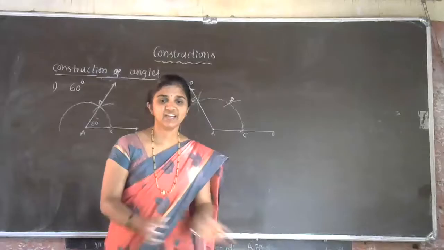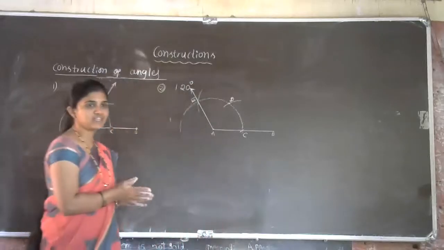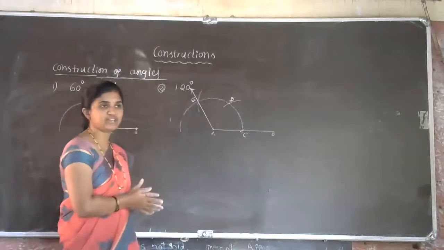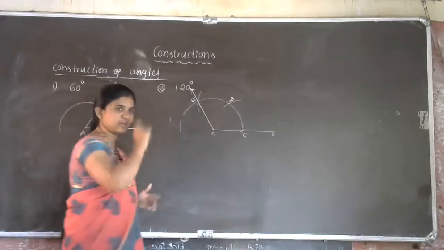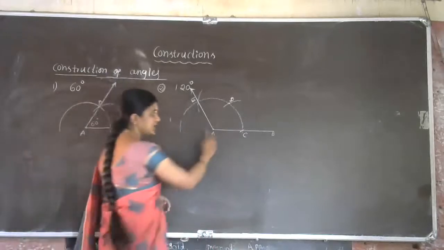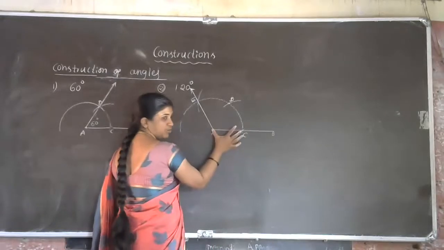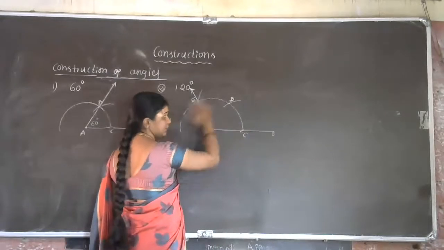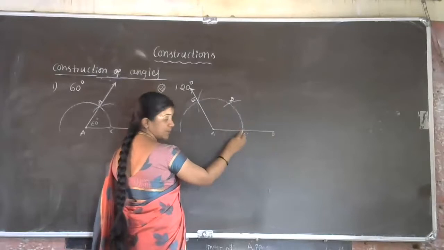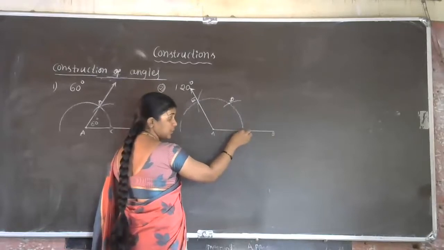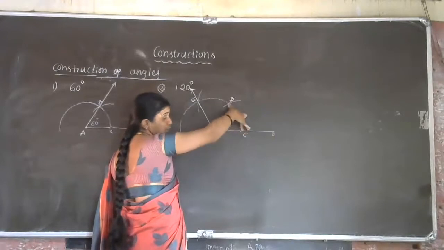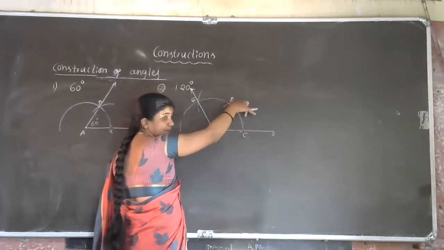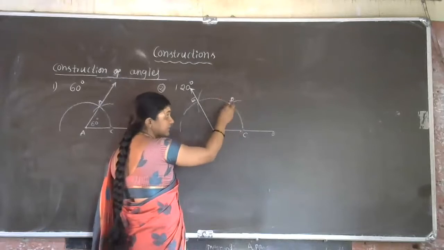Okay, let us continue. Once again, I'll explain the steps of 120 degree construction. Same to same, first we have to follow 60 degree steps only. So AB line segment and of any measurement radius, we have to draw one semicircle. There you will get one point on AB line segment. From this point, for the same radius, we have to draw one arc. Mark that arc point as D point.